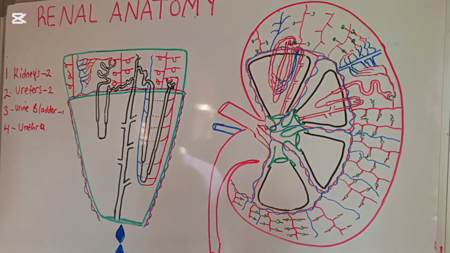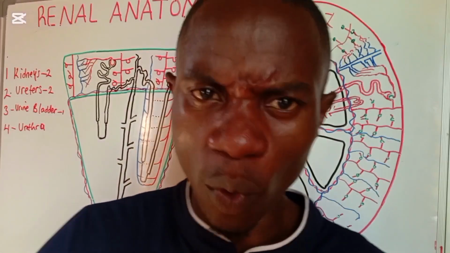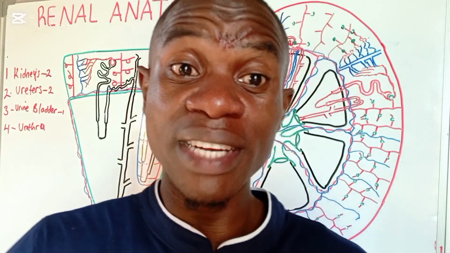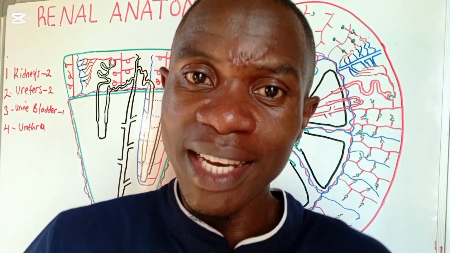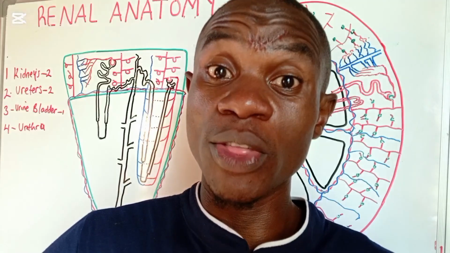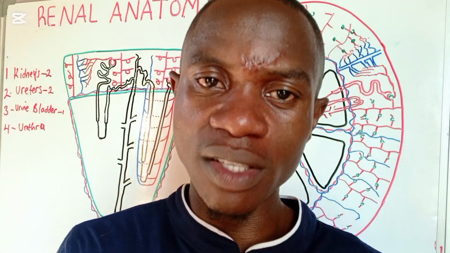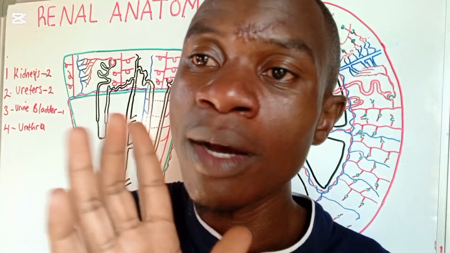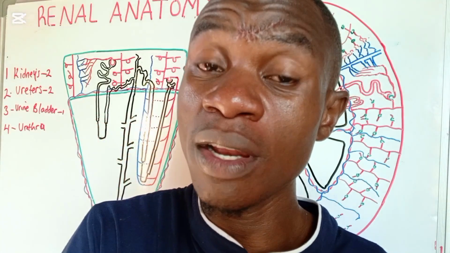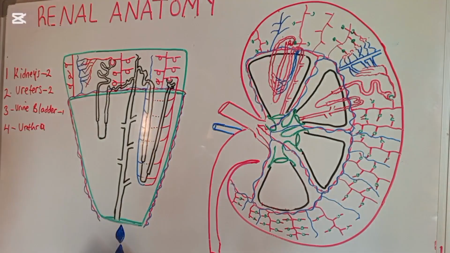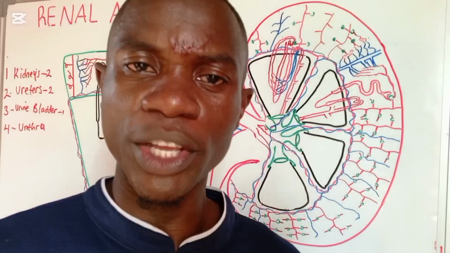And lastly, the urethra is the tube that connects the urine bladder to the outside environment. In other words, when the time for urinating reaches, the urine passes through the urethra to the outside environment. The urethra provides that passage of urine from the bladder. Those are the simple components of the urinary system.